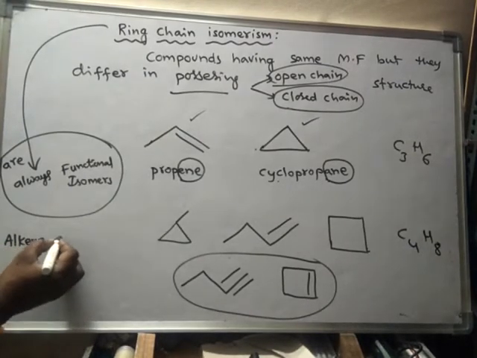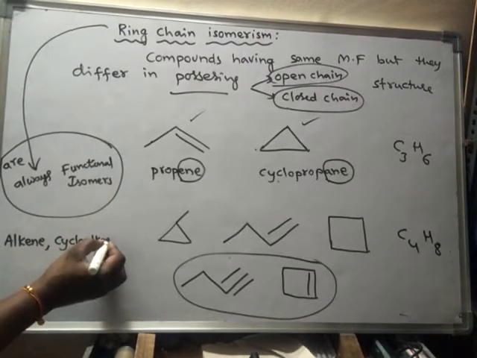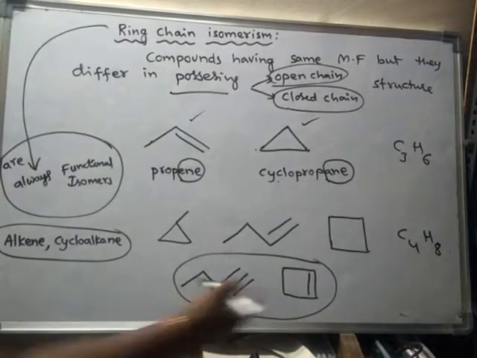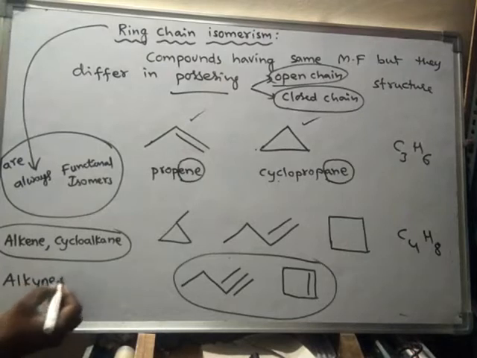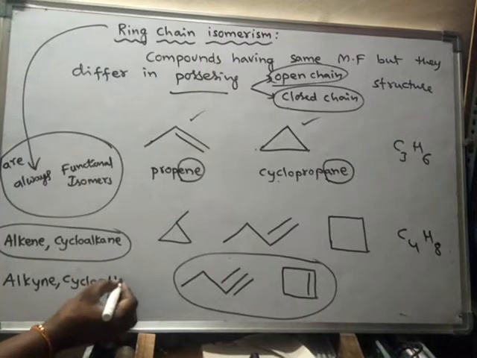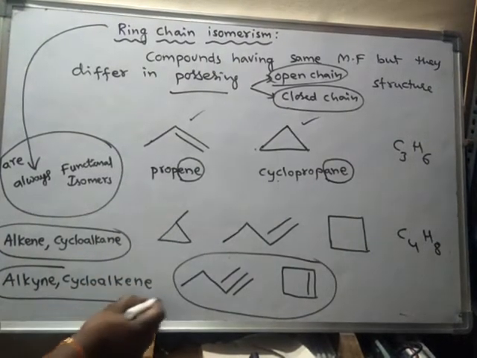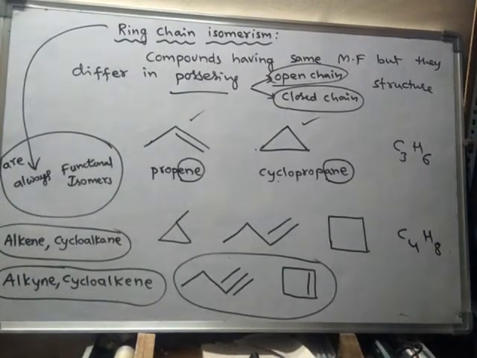Alkene and cycloalkane, these two are ring chain isomers, and even alkyne and cycloalkene, these two are also ring chain isomers. So like this, ring chain isomerism can be discussed. Remember that ring chain isomers are always functional isomers.